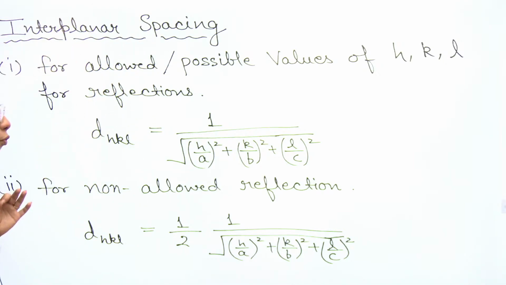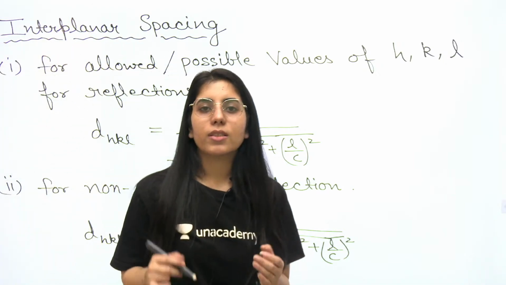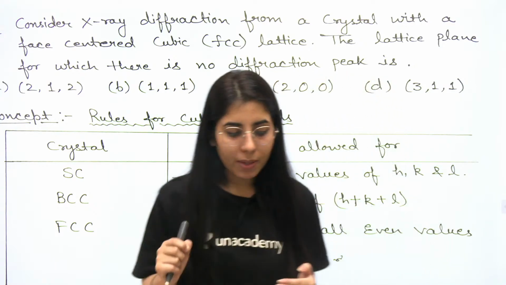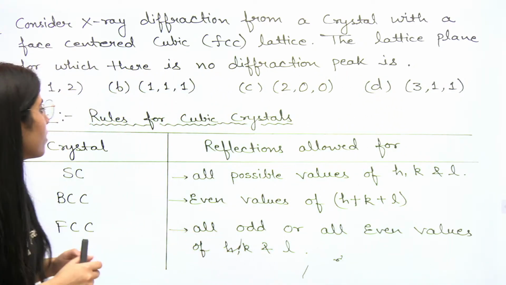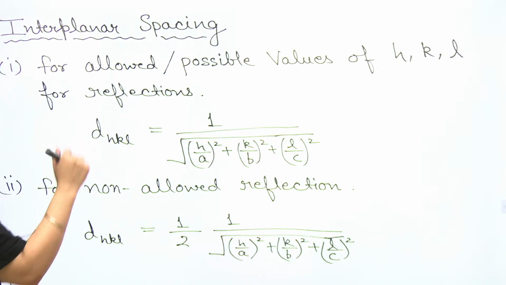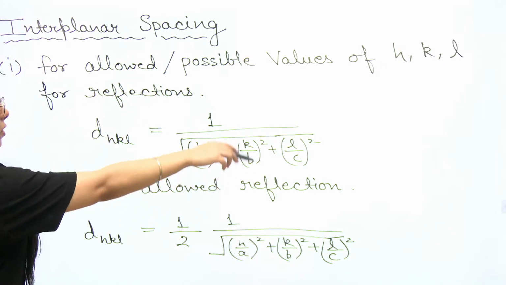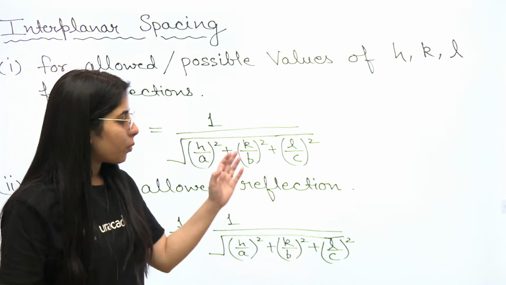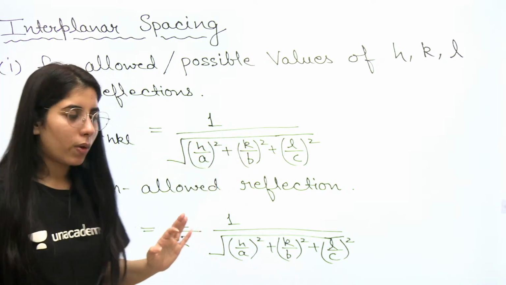There is a formula for interplanar spacing, and there are chances that you can expect questions based on it in your upcoming exam. The interplanar spacing for the allowed values of HKL will be 1 upon root of H upon A square plus K upon B square plus L upon C square.